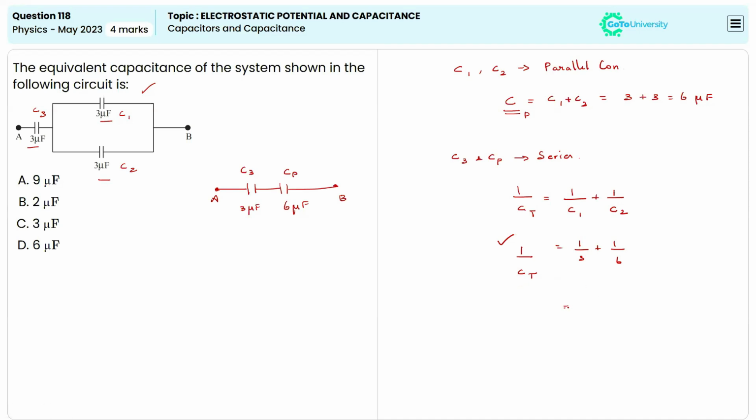So here we can solve it first. 6 plus 3 divided by 18, so this is 1 over CT, right? Which will be equal to 9 over 18, or else we can say 1 over 2. So this is 1 over CT. So if we are calculating the total capacitance, it will be equal to 2 microfarad. So this is the equivalent capacitance value of a given circuit. And the correct answer here will be option B.